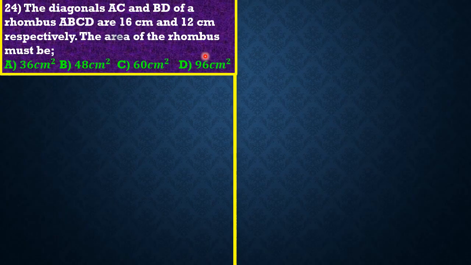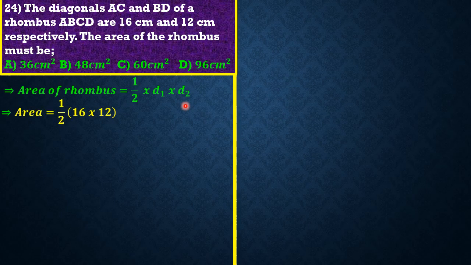Question 24 says that the diagonals AC and BD of a rhombus ABCD are, okay, these are the various options. We have 16 centimeters and 12 centimeters. They are looking for the area of the rhombus. Generally, the area of a rhombus is given as half times the product of the two diagonals D1 and D2. So we have the area equal to 1/2 times 16 times 12. If we do that, we have an answer of 96 centimeters squared.